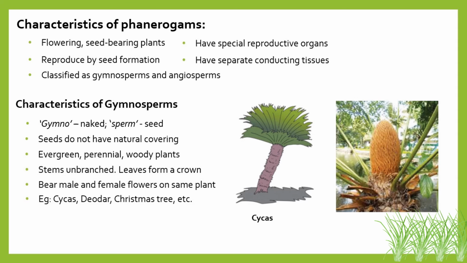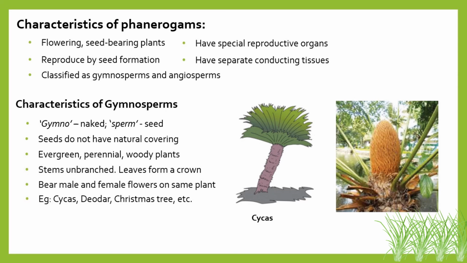Now the classic characteristics of gymnosperms that we study today: gymno means naked and sperm means the seed. So these type of plants do not have a covering over their seed, and that is why they are called gymnosperms. The seeds do not have natural covering.